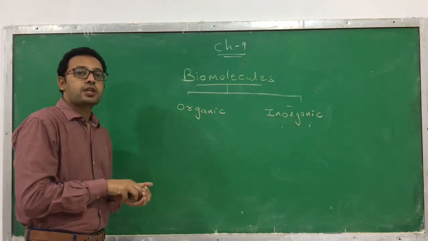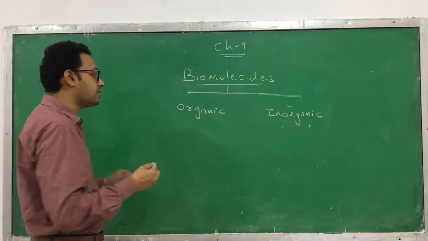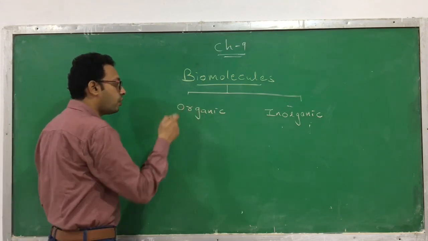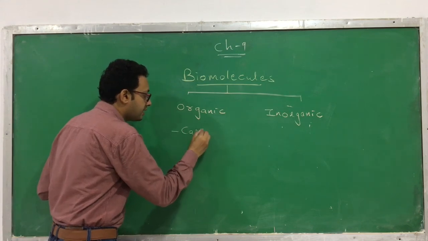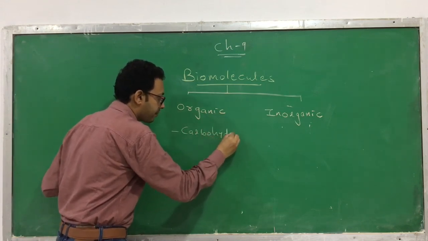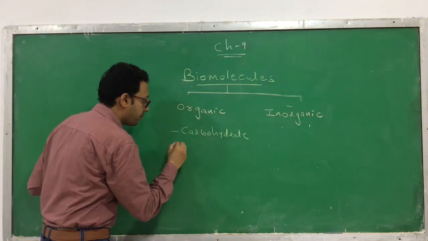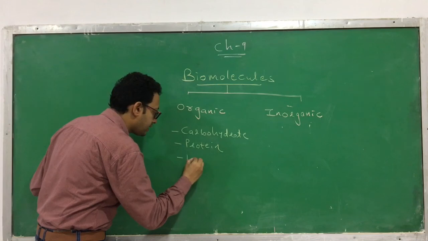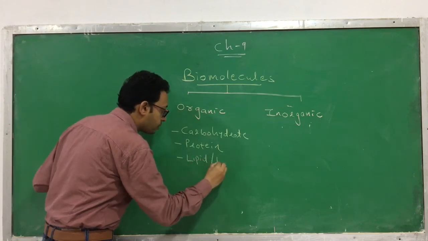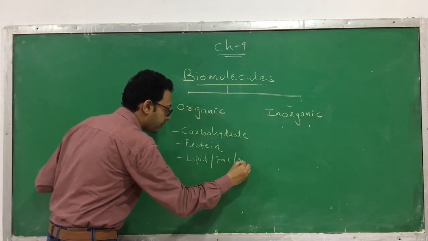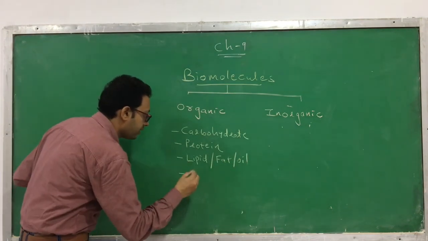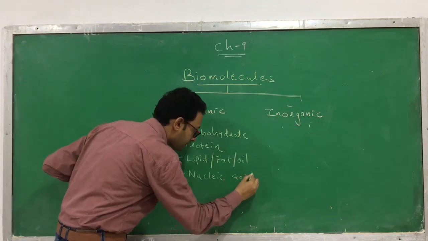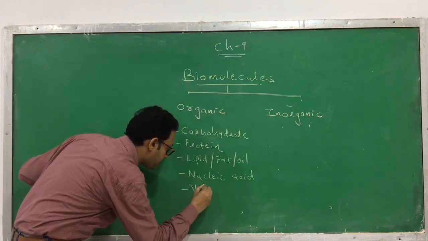Which are the usual organic compounds you can find in a living organism? The first category is carbohydrates. The second one is protein. The third one is lipid, which can also be called fat or oil. Then nucleic acids. Then another category is vitamins.